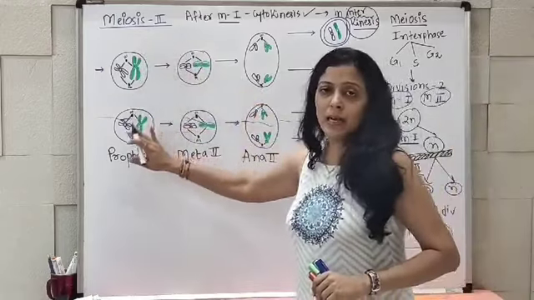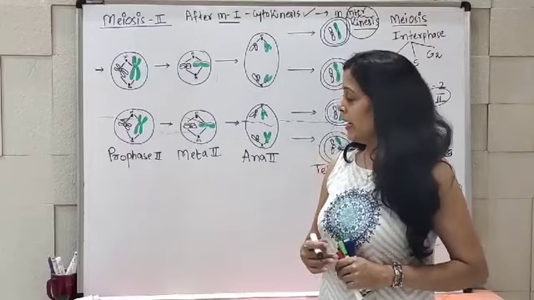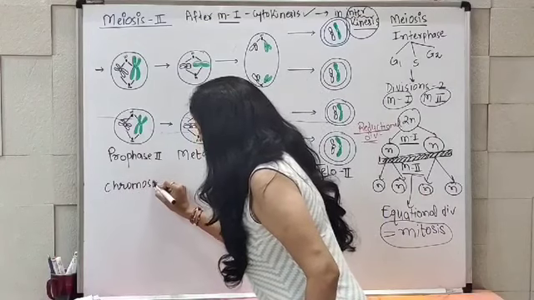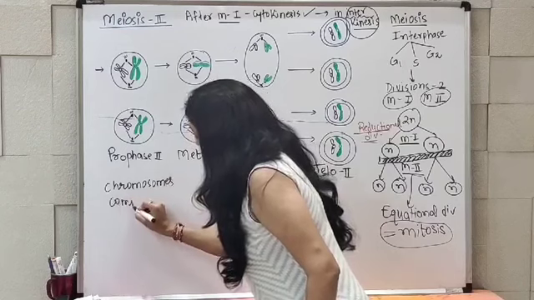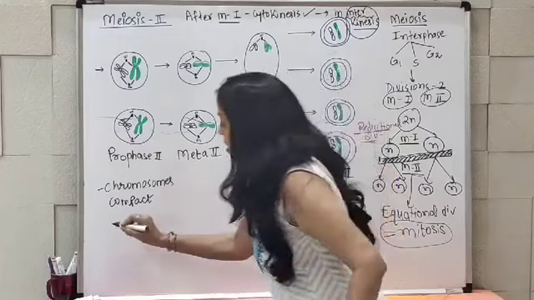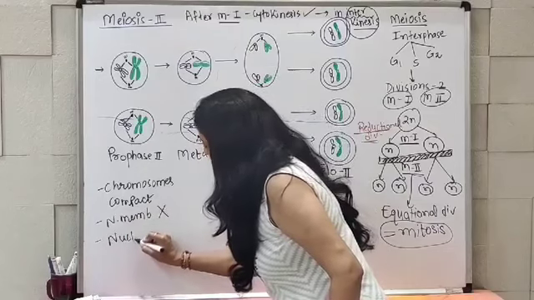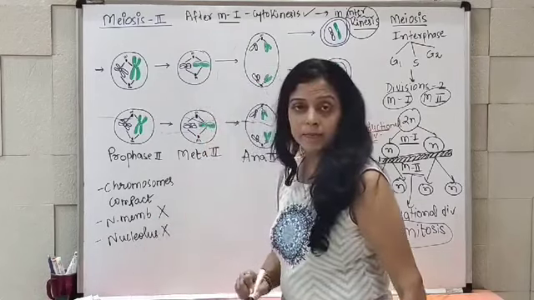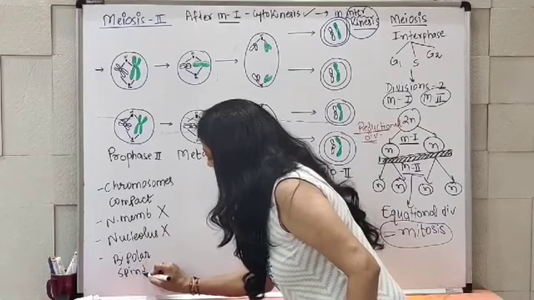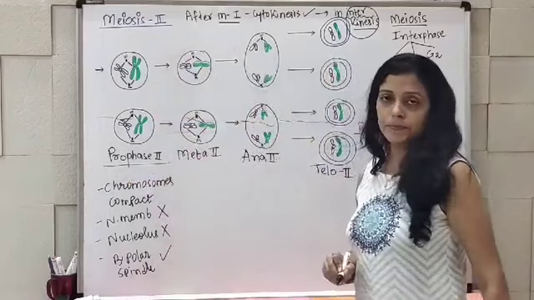Now in the two new daughter cells, again the chromosomes get completely elongated. They will enter into prophase 2. In prophase 2, again chromosomes get compact, same like mitosis. Remember that. Nuclear membrane disintegrates. Nucleolus disintegrates. And bipolar spindle formation occurs. So those are the events in prophase 2.